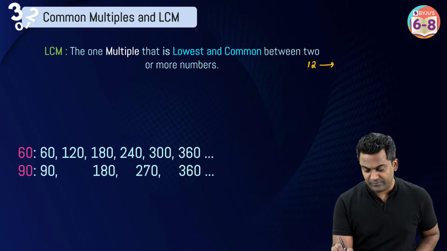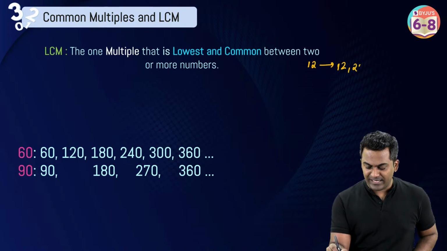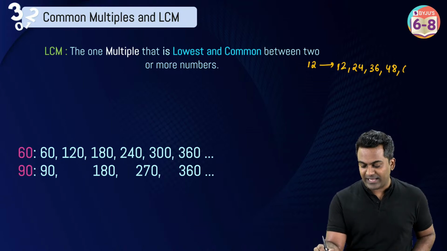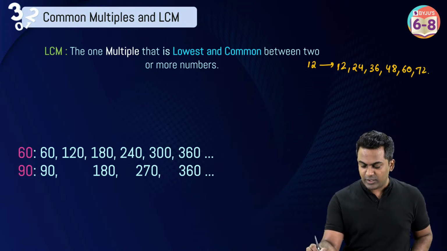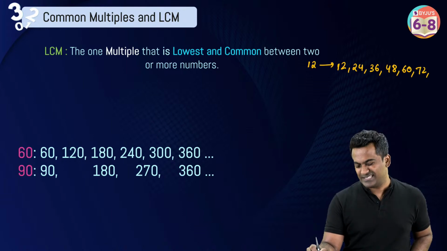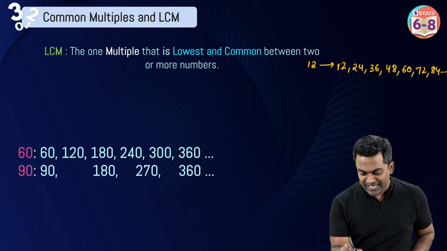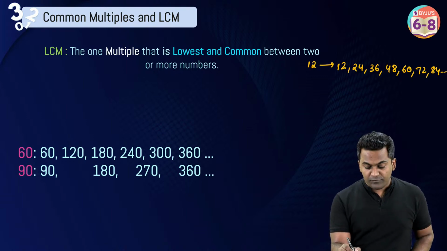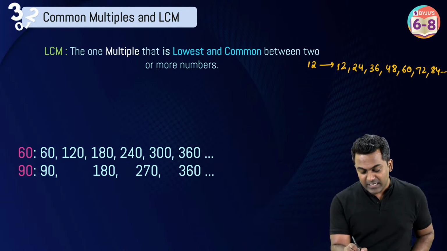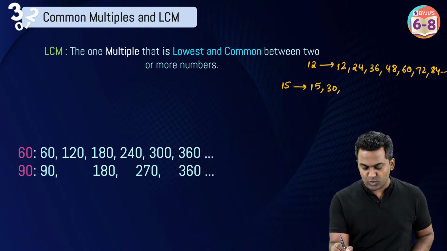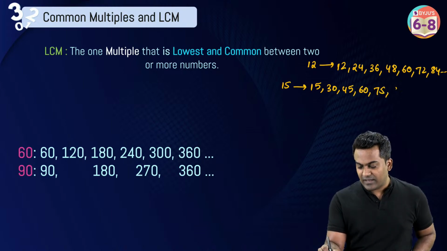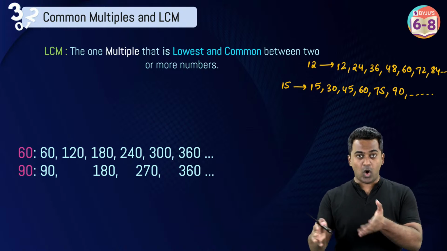What are multiples of 12? 12 times 1, 12, 12 times 2, 24, 12 times 3, 36, 12 times 4, 48, 12 times 5, 60, then 72, then 84, the list goes on and on. You've seen it, multiples are infinite. In a similar way, multiples of, let's say, 15: 15 times 1, 15, 15 times 2, 30, 15 times 3, 45, 60, 75, 90, again they're going to go on and on.